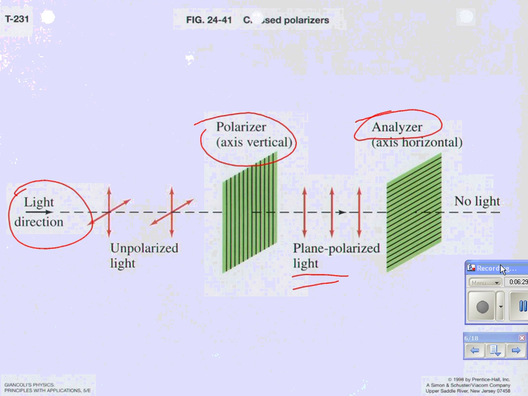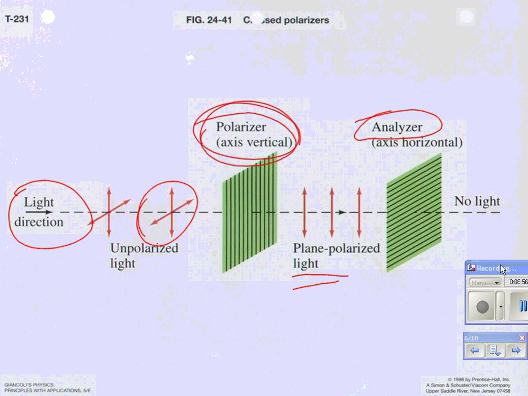Sunglasses do this. Sunglasses are like your polarizer because there's only one of them there. So what they do is you've got light coming along, and they only allow some of it through. And actually, they allow half of it through. 50% of it gets through. Because why do you wear sunglasses? To make it darker, right? To get rid of some of the light. The other thing that polarized glasses do is they reduce glare. And this is why fishermen love them. And we'll talk about why in a second. Okay?